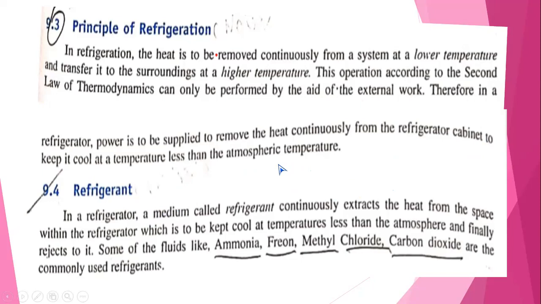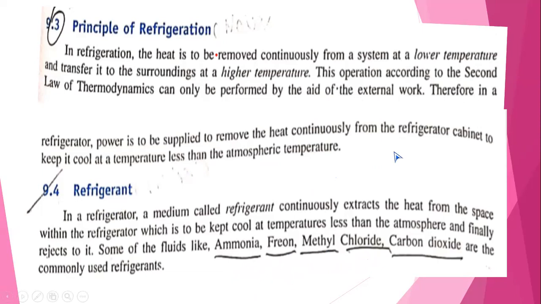See, these are a few common refrigerants available in the market: ammonia, freon, freon 12 and freon 22. Remember, freon 12 is used in refrigerators and freon 22 is used in air conditioners. And methyl chloride, which is usually used in cryogenics. All of you have seen the satellite. In the satellite launch vehicle, the fuel is hydrogen and nitrogen.